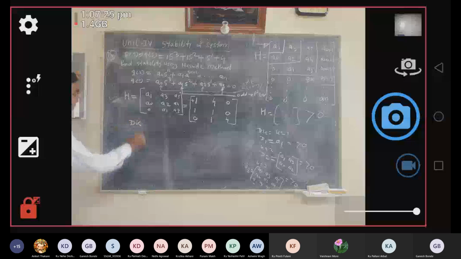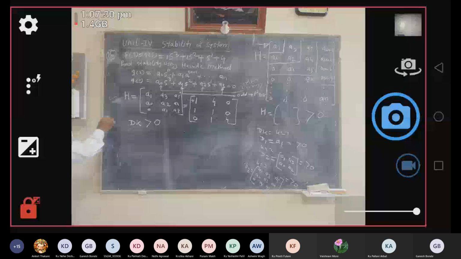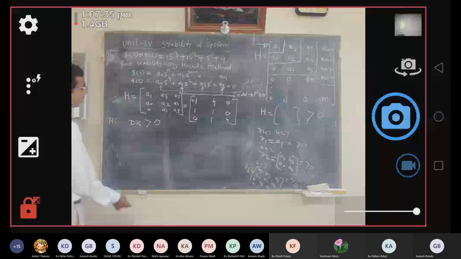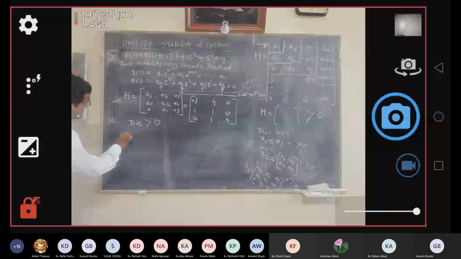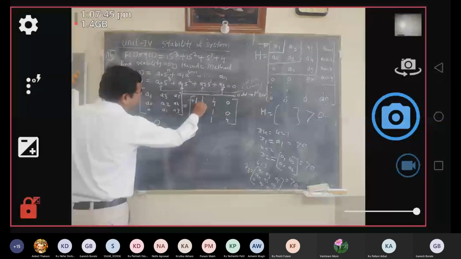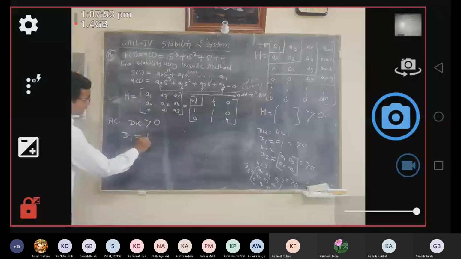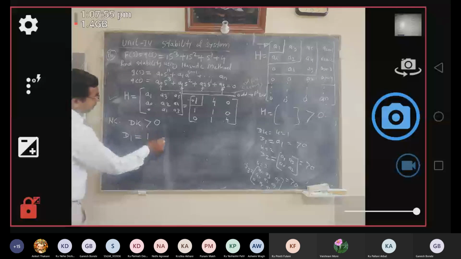Okay. So tell me how to prepare DK. So what is the sufficient condition? All the DK must be greater than 0 चाहिए. So this is your necessity condition. और DK H से कैसे find करते हैं हम लोग? So let's say K is equal to 1. So here D1. So D1 कैसे मिलेगा element? So it's just first element of your H matrix is nothing but D1. Okay, so here the value of D1 is 1. Then write down the value of DK. Here is 1, so that means DK must be greater than 0. So necessity condition is satisfied.